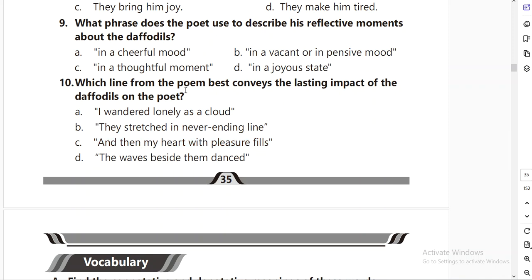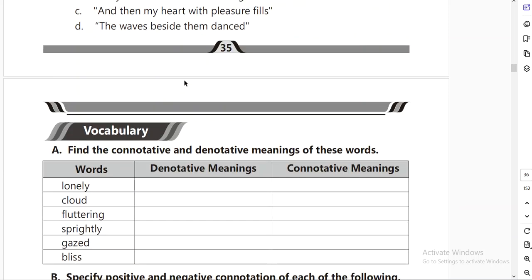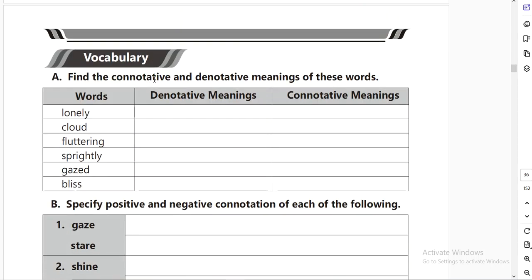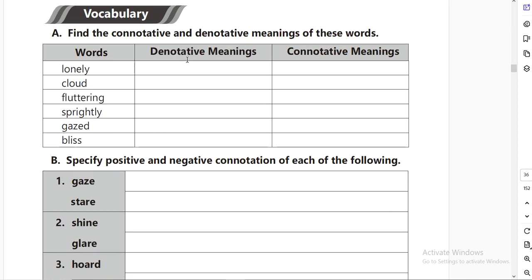So these multiple choice questions are done. Hopefully you are better aware of all the answers now. Let's move to the next part of the exercise. These are the word synonyms. We have to find out the denotative meanings, which means the dictionary meanings, and then we will find out the connotative meanings. What is the sense of it?